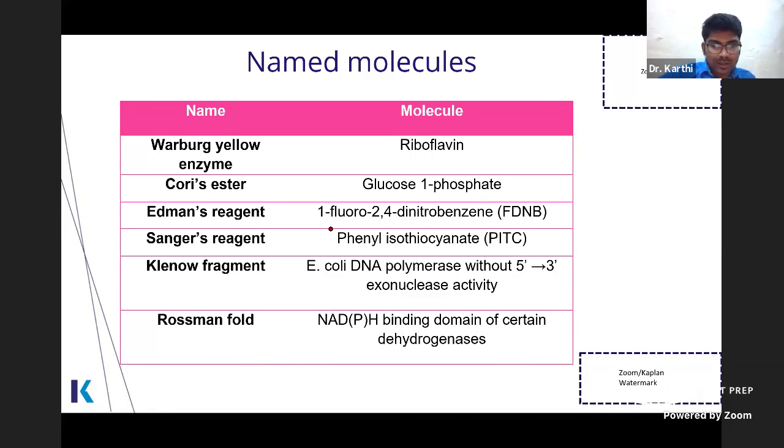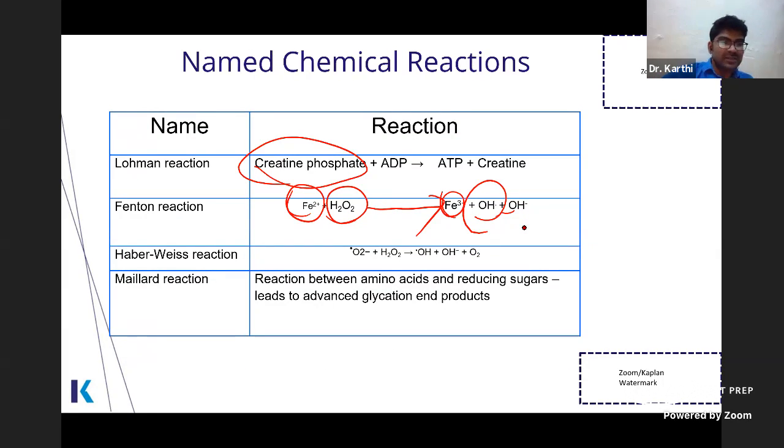So she mentioned it correctly. Sanger reagent is this one. Edman reagent is PITC. Okay, so Sanger's is FDNB. Edman reagent is phenyl isothiocyanate. So Karisma Shahu, you have very keen eyes. Good luck. Next, Fenton reaction.